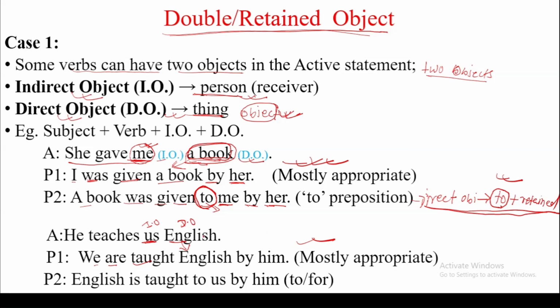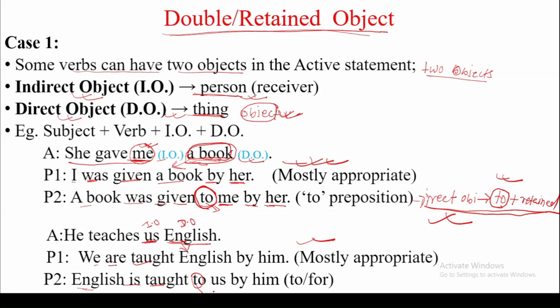But if we use the direct object, English, as subject, it can also be done. The answer will be English is taught, but after the past participle we have to use to, as we discussed here.